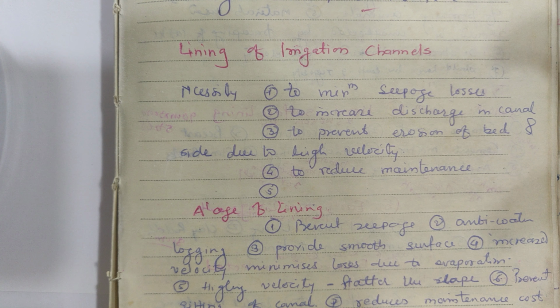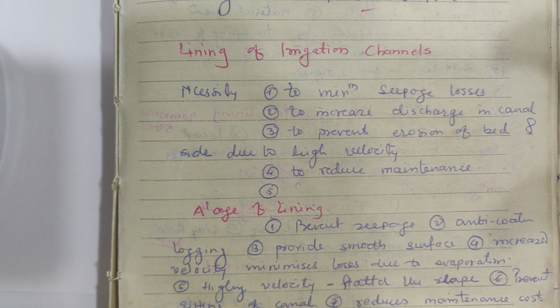There are various types of hard surface lining. Number one, cement concrete lining, shotcrete lining, precast lining, cement mortar lining, brick lining, stone brick lining, asphaltic lining. These are the hard surface linings. In short, we will discuss this. Cement concrete lining: in this case, cement concrete of a particular grade is used at a thickness of 5 to 10 centimeter, and it is applied on the inner section of the canal. Such type of canal lining is called cement concrete lining.